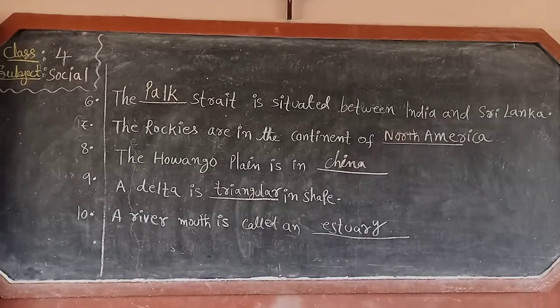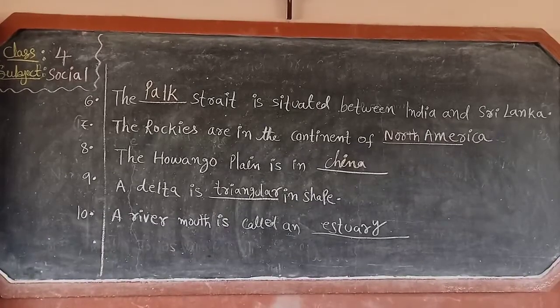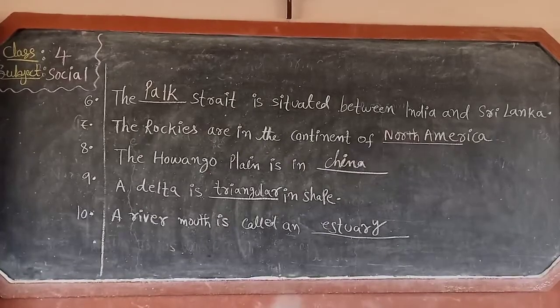Next, ninth fill in the blank. A delta is dash in shape. What is the shape of the delta, children? Triangular. Okay, triangular. Next, 10th one. A river mouth is also called estuary. E-S-T-U-A-R-Y, estuary. So, this is the first bit, children.